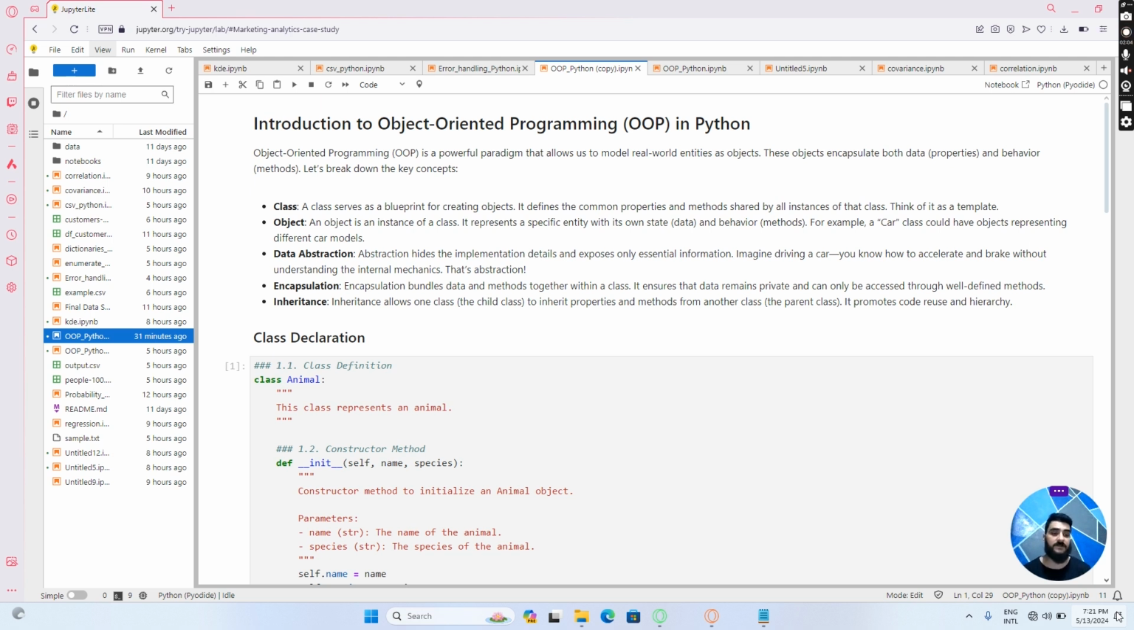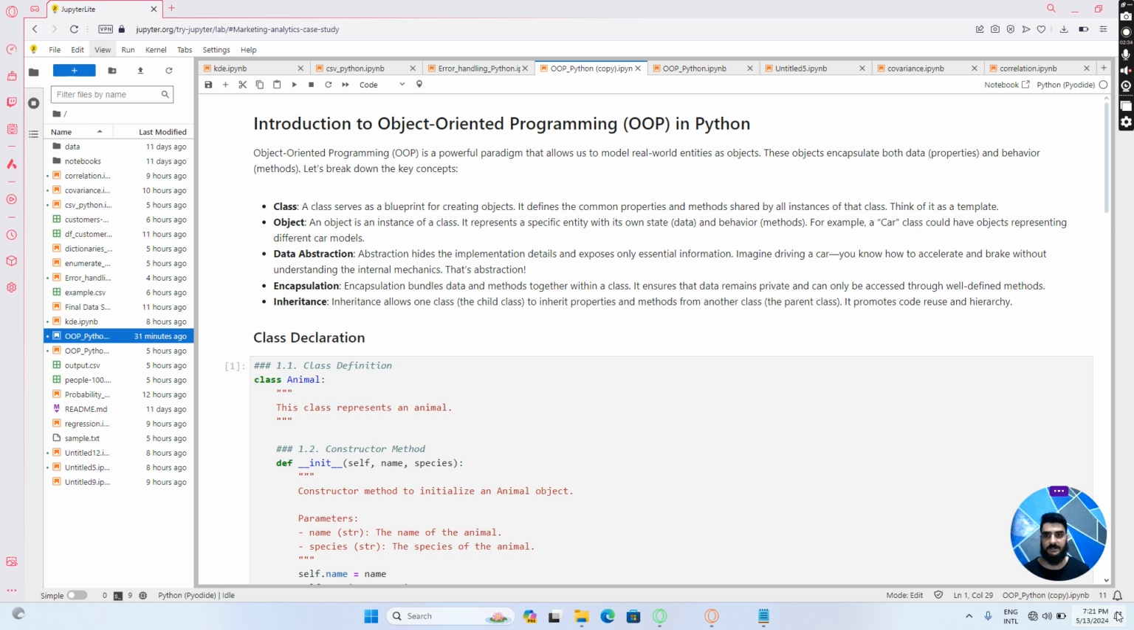So in today's lecture, we are going to discuss the fundamentals of Python programming, which is actually the introduction to object-oriented programming in Python. Object-oriented programming is a powerful paradigm that allows us to model real-world entities as objects. These objects encapsulate both the data, which we call attributes, and behavior, which we call methods. So let me break down these key concepts for you.